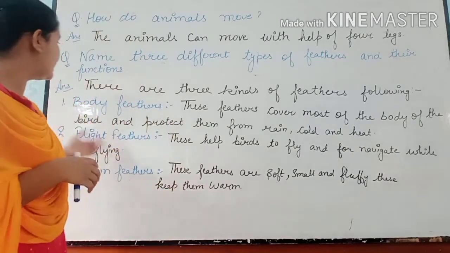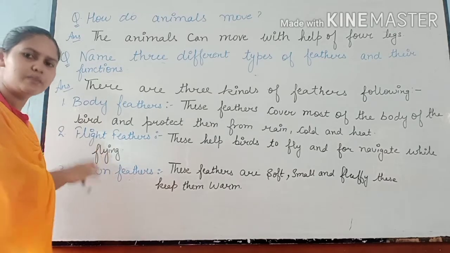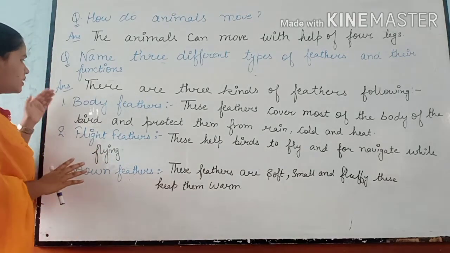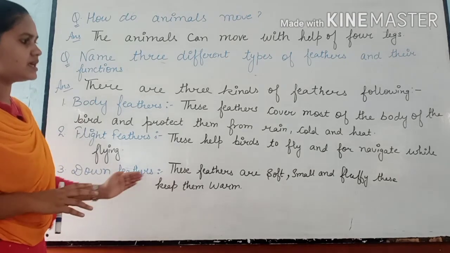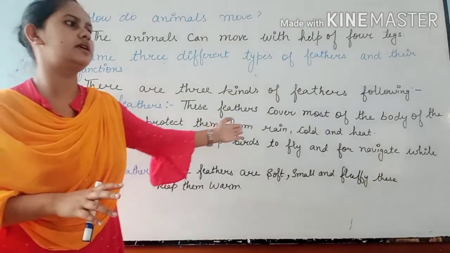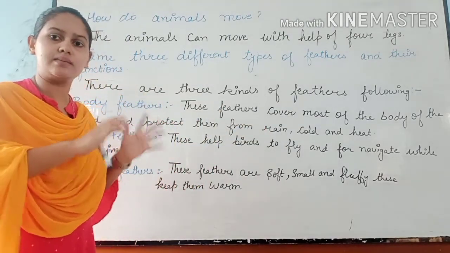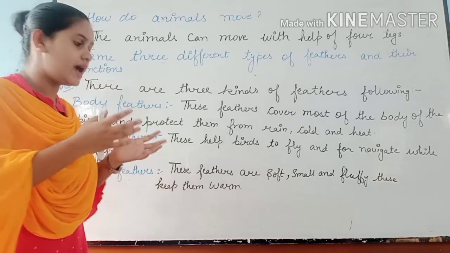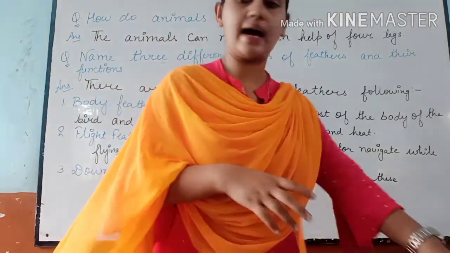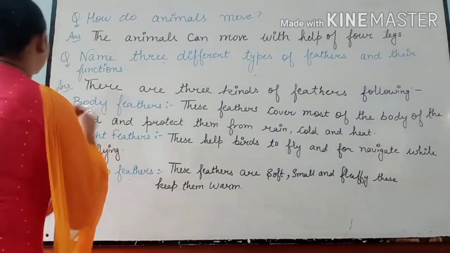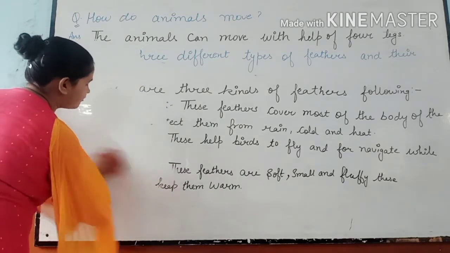So students, these are the three types of feathers we have in our book for the birds, right? Body feathers, flight feathers and down feathers. Some cover the body, some are used to fly, some to navigate, and some are used to keep them warm, right? So this is our second question, the three types of feathers and their functions.